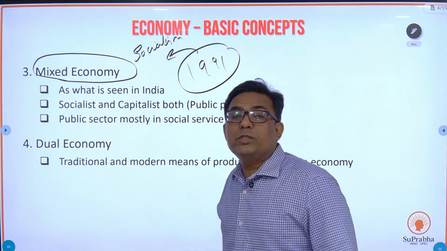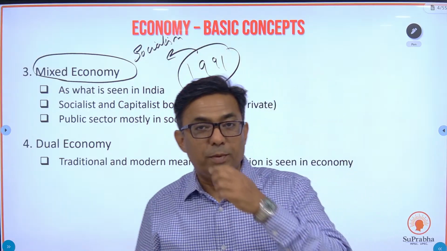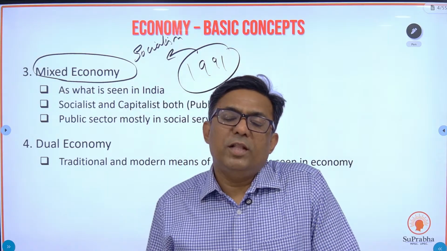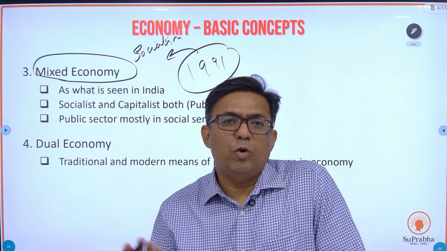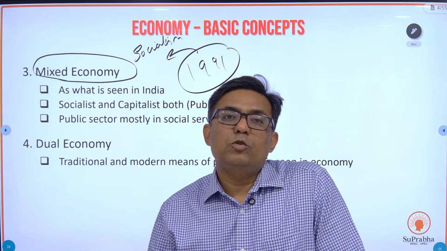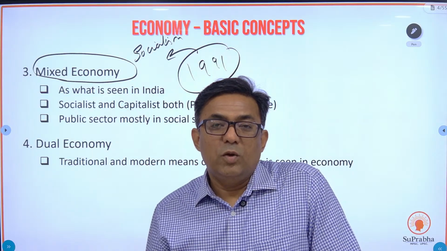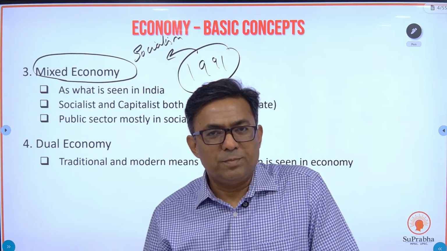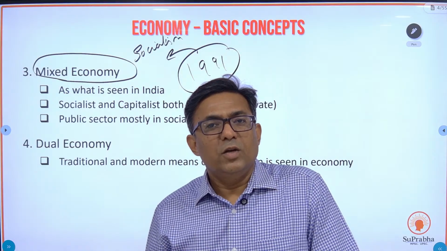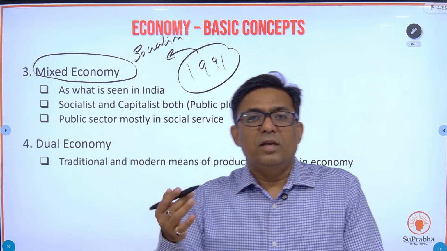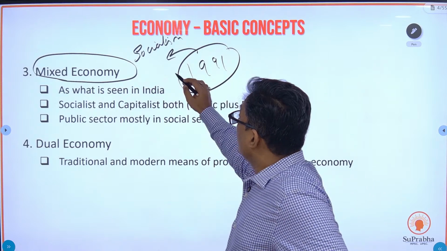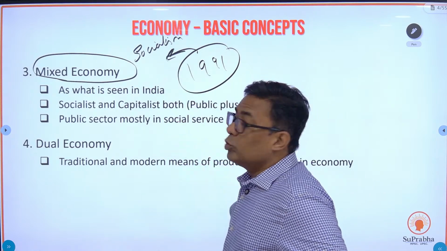Apart from a few sectors where government needed private help, most of the sectors were owned only by the government. For example, at that time there was only one telephone company, a government company, which used to provide telephone connections. There was only one airways, the Indian Airlines, Maharaja, which was providing air traffic and all the commuting means of airways to the government. So we were more tilted towards socialism.